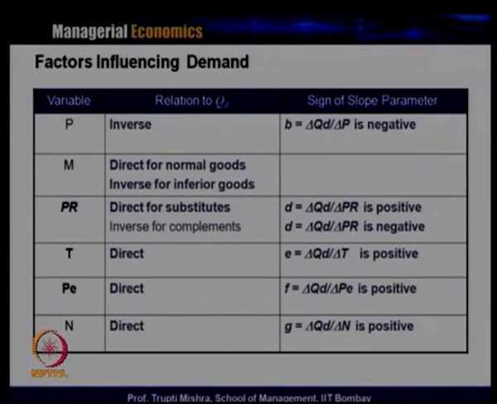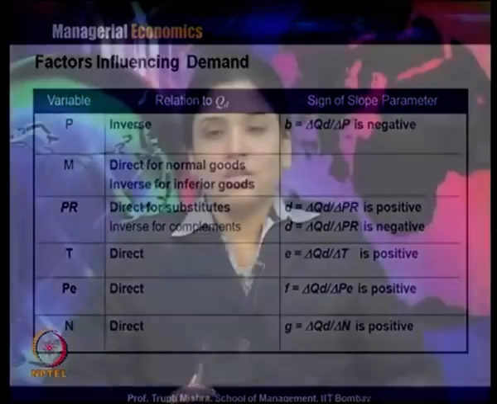And if the expected price is going to decrease, the consumer will again postpone all his consumption to the time period when the price is going to decrease. So, expected future price of the product is directly related to quantity demanded, because if it is going to increase, then quantity demanded is increasing. If it is going to decrease, then quantity demanded is decreasing.